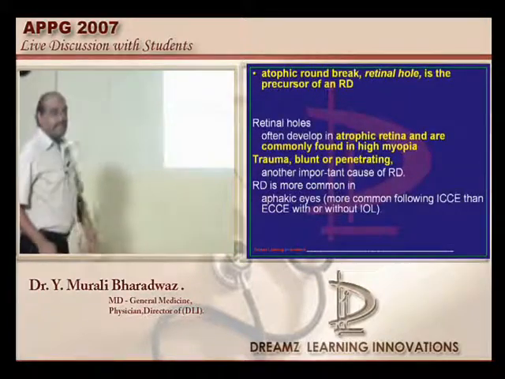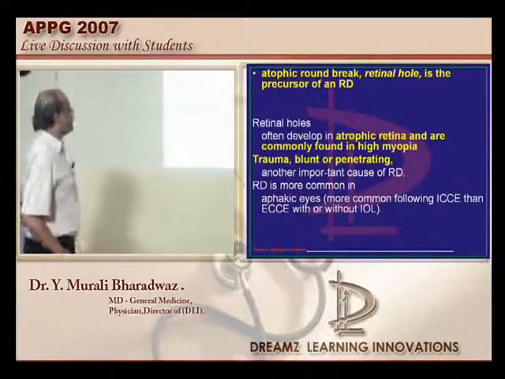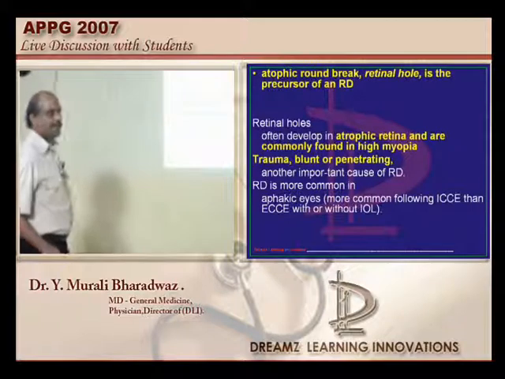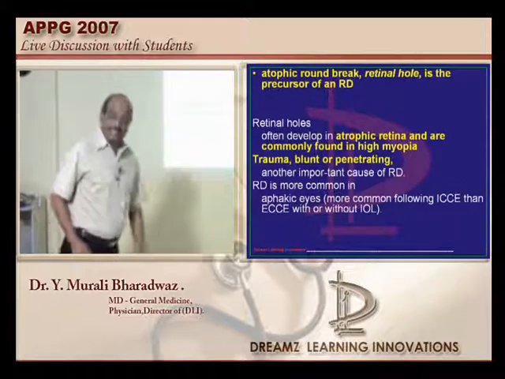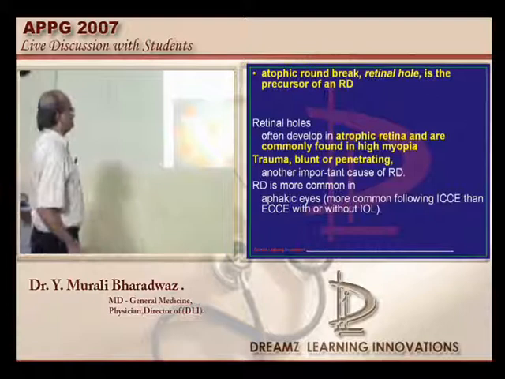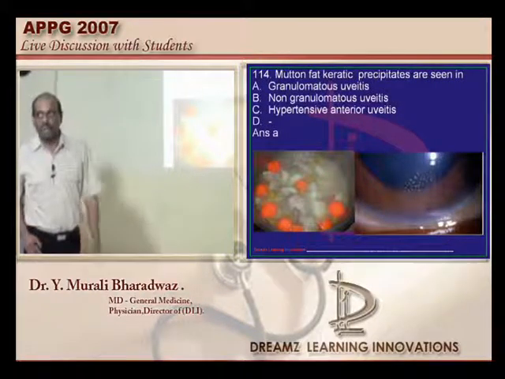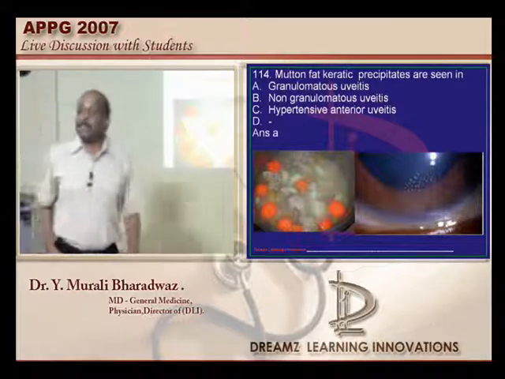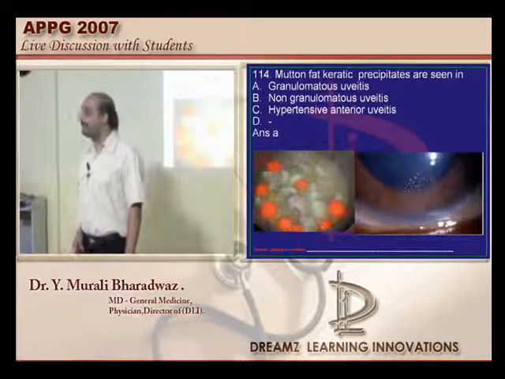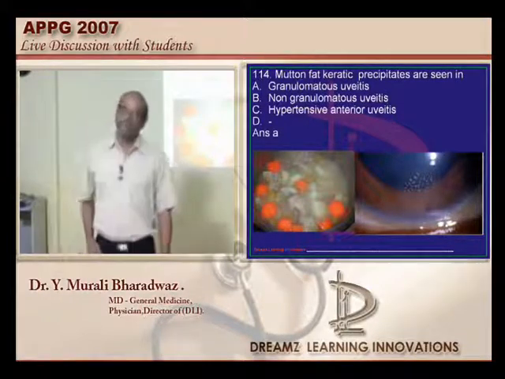Similarly, aphakic eyes are also more vulnerable to the rhegmatogenous retinal detachment, especially more common with ICCE than ECCE, and it is a very favorite question of the examiner. Mutton fat, first of all you need to know what is mutton fat. No ignorance to be pleaded on, was it Koeppe nodules or mutton fat keratic precipitates? What was the question? Very good.